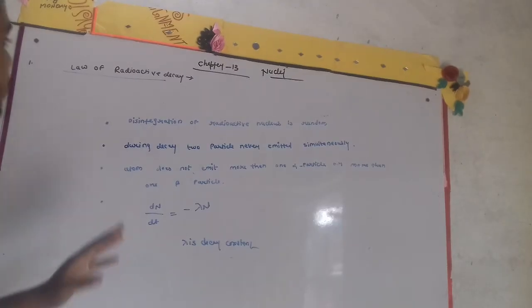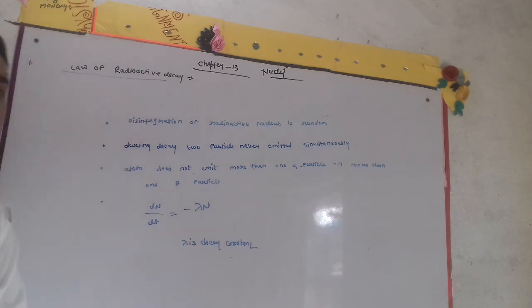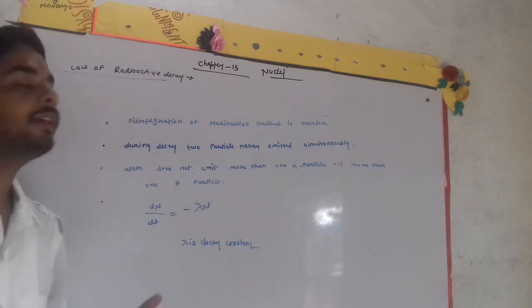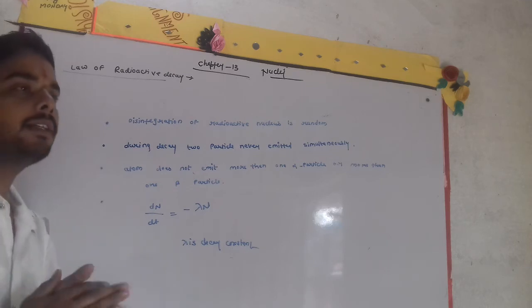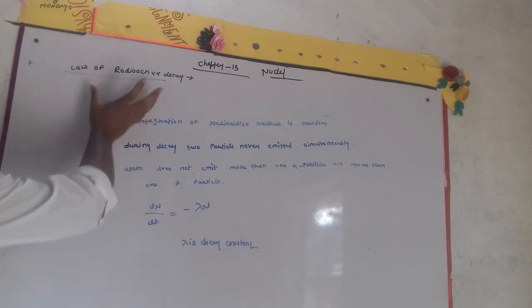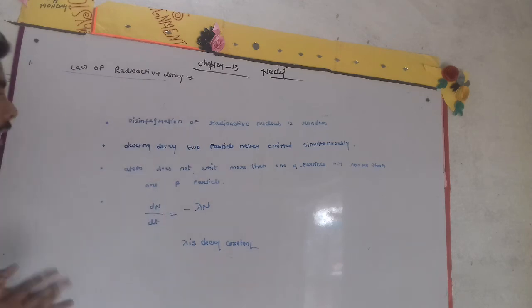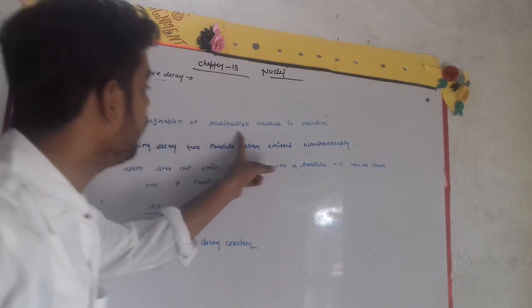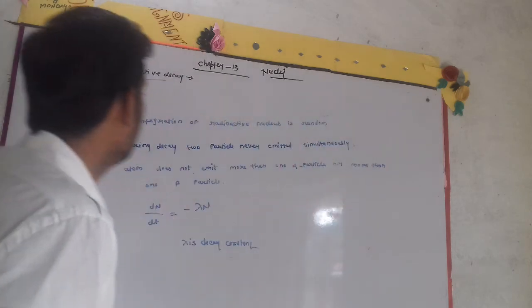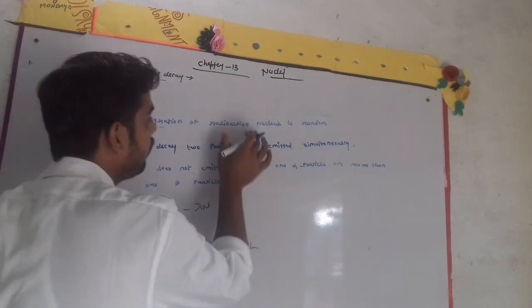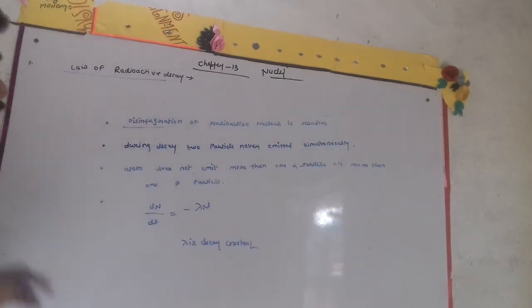Now the students will see some basic laws of radioactive decay. Then we will see alpha decay, beta decay and gamma decay. Some laws are related to radioactive decay. First, the disintegration of radioactive nucleus is random. Disintegration means separation of the radioactive nucleus, and it is random.